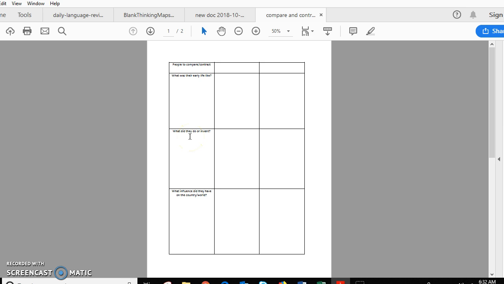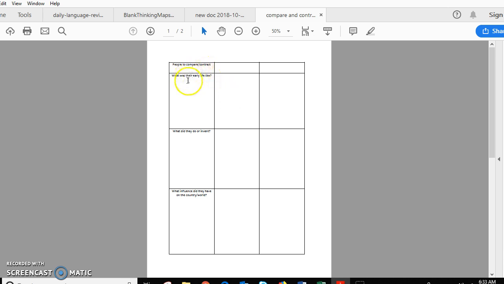We had some inventors, we had some artists, we had some athletes, we had some musicians, some poets, we also had some world leaders, good and bad. So, what did they do or what did they invent? One in each column. And then, what influences did they have on the country or world? Some influences were great, some influences were not so good. So compare and contrast those. For right now, we're just really finding the major facts about them. The compare and contrast will come when we start our writing.